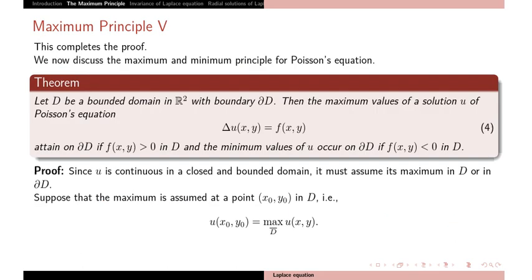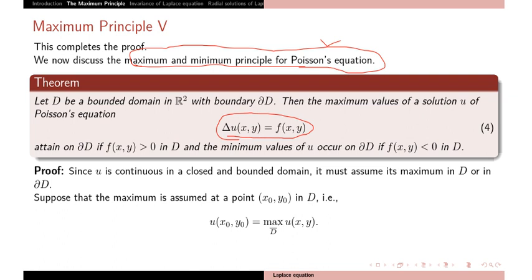Now we move to some applications of this principle, the maximum or minimum principle. The first application is that we derive the maximum and minimum principle for the Poisson equation. That is, we derive this principle for a non-homogeneous equation. So you have Laplacian u equal to f. The version of this principle is that D is a bounded domain in R2 with boundary ∂D.